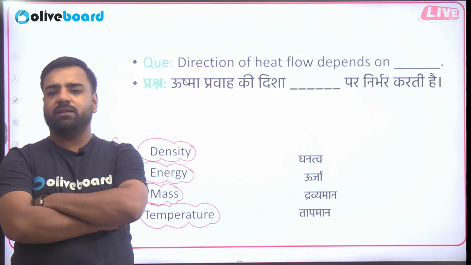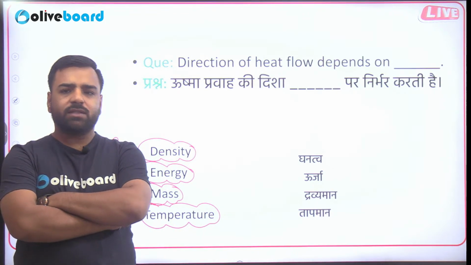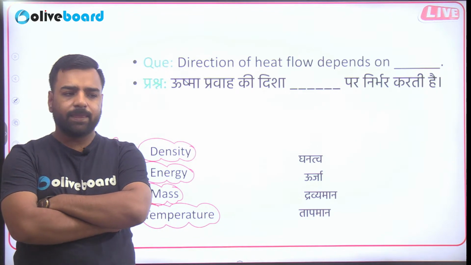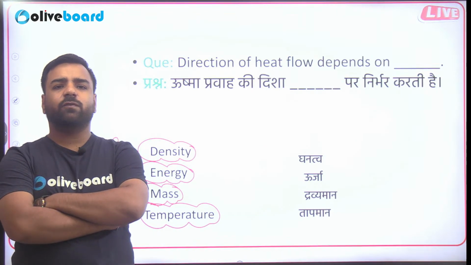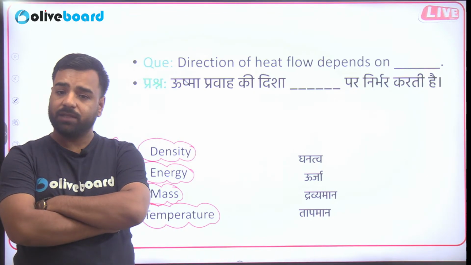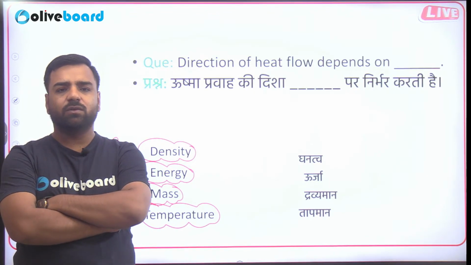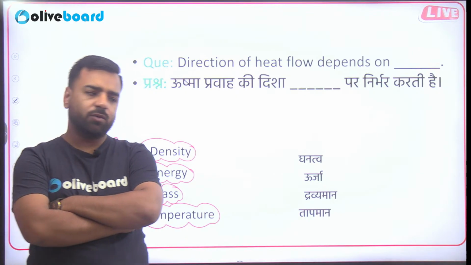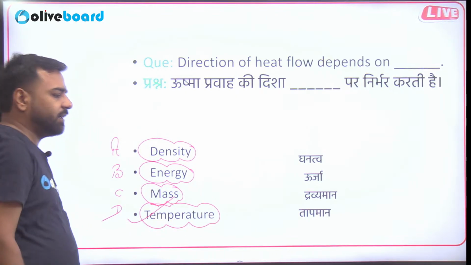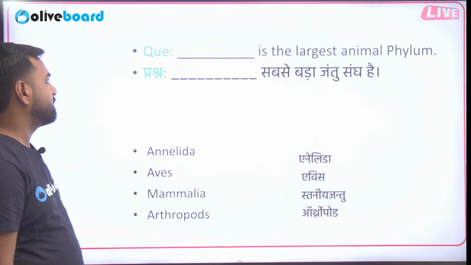Direction of the heat depends upon what? So direction of the heat actually depends upon temperature. Why? See, heat is actually a form of energy which always flows from higher temperature to lower temperature. Yes, heat always flows from higher temperature to lower temperature. So here the correct answer will be option number D, and yep, option number D is the correct answer.